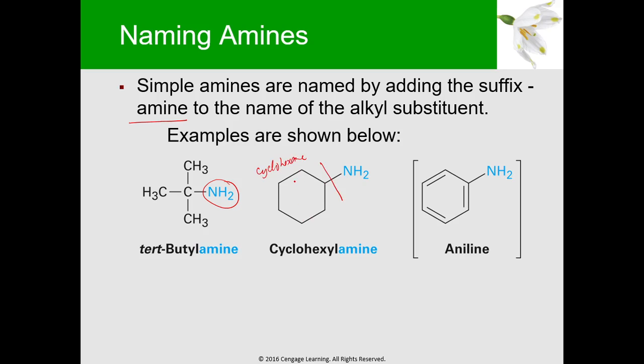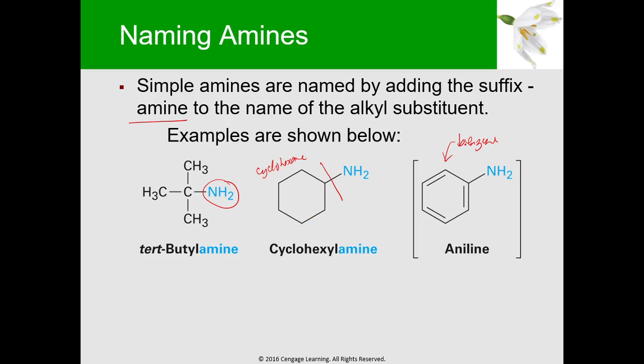Cyclohexane. But because this is a substituent on the NH2, we call this cyclohexylamine. Okay? So cyclohexane, you make it an alkyl substituent, so it will become cyclohexylamine. Be careful, because there is a version of this with NH2 but with alternating single and double bonds, meaning you have the presence of a benzene ring. So you should be careful. This is a benzene ring, this is just a cyclohexane.